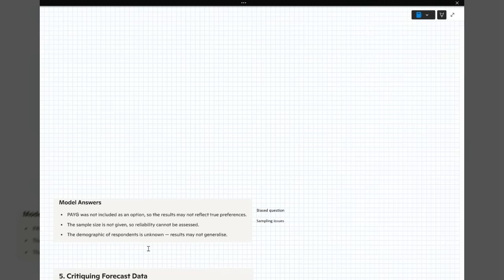The sample size isn't given either, so technically they could have asked 100 people, which means that it's not reliable, or they could have asked 100,000 people, and then it's really reliable. So the more people you've asked, the more reliable your data is.